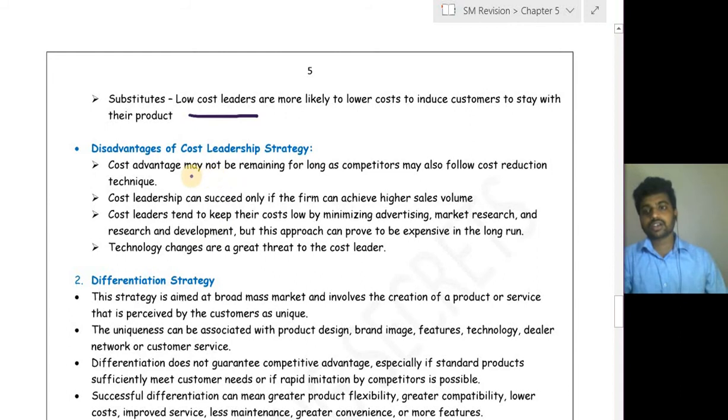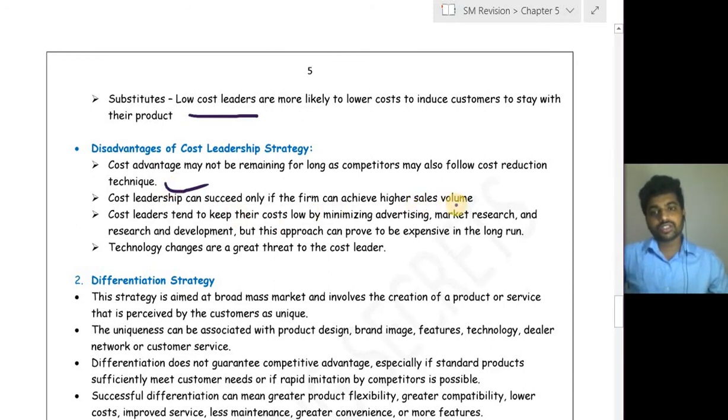Cost advantage may not remain for long, as competitors may also follow cost reduction technology. So it will not be long term, because competitors might come up with the same technology. For example, Redmi was the cost leader, but now it's not, because Realme, Infinix, etc., different kinds of mobiles came up with the same cost leader techniques.